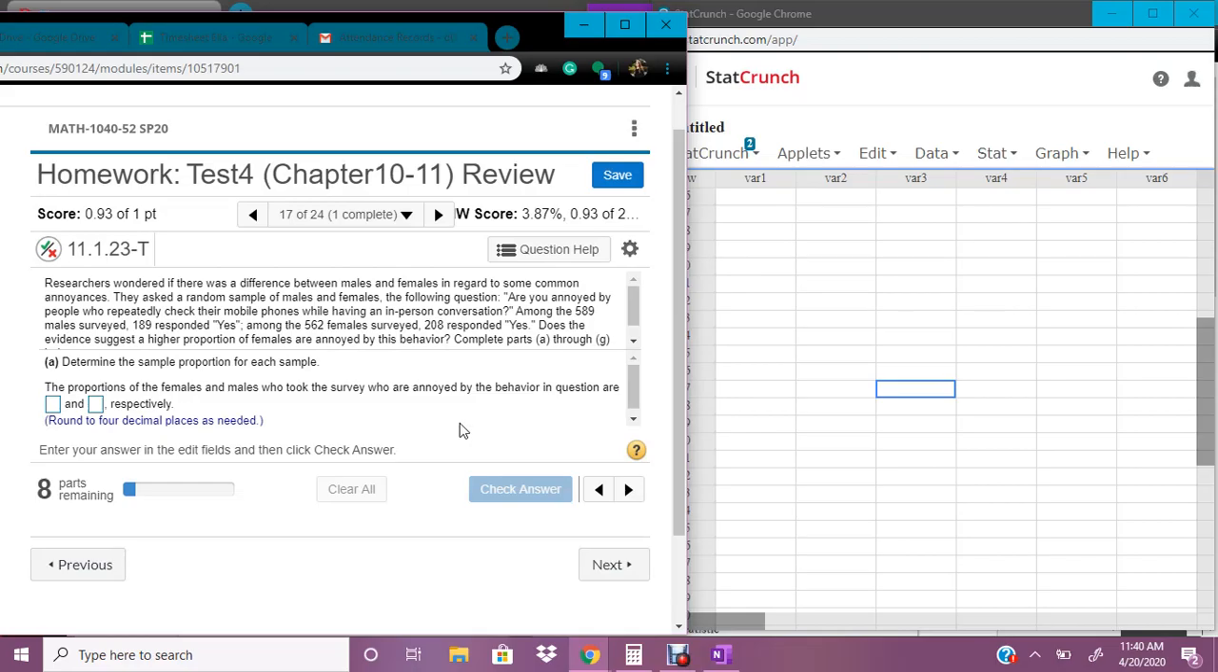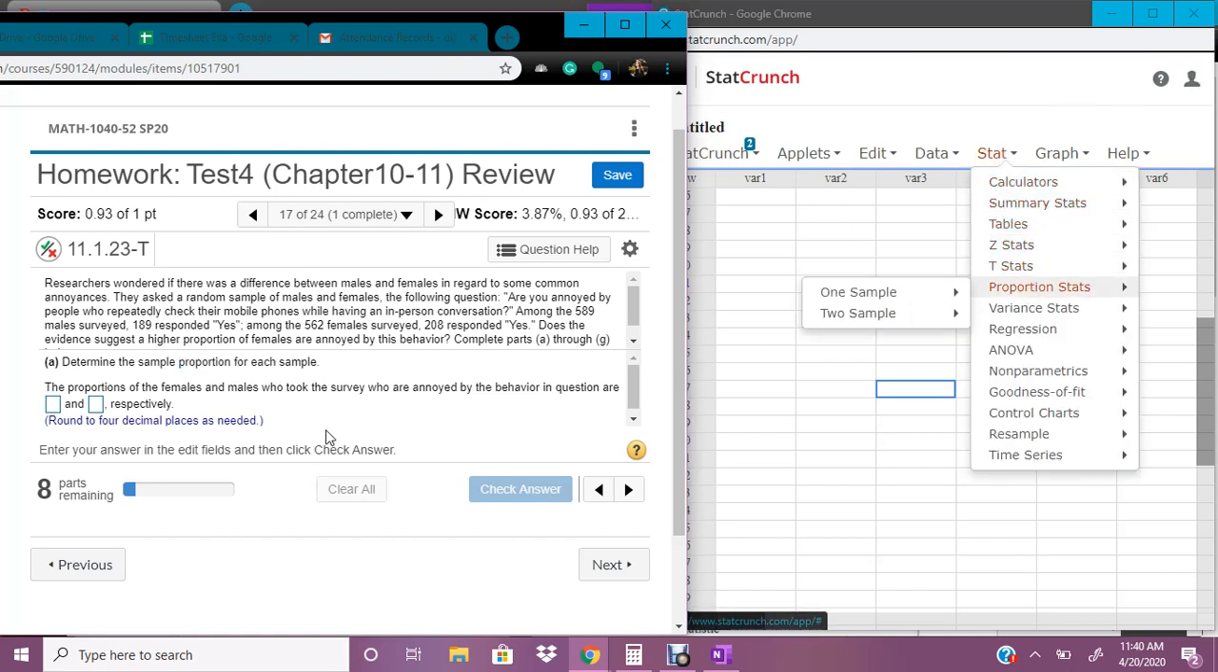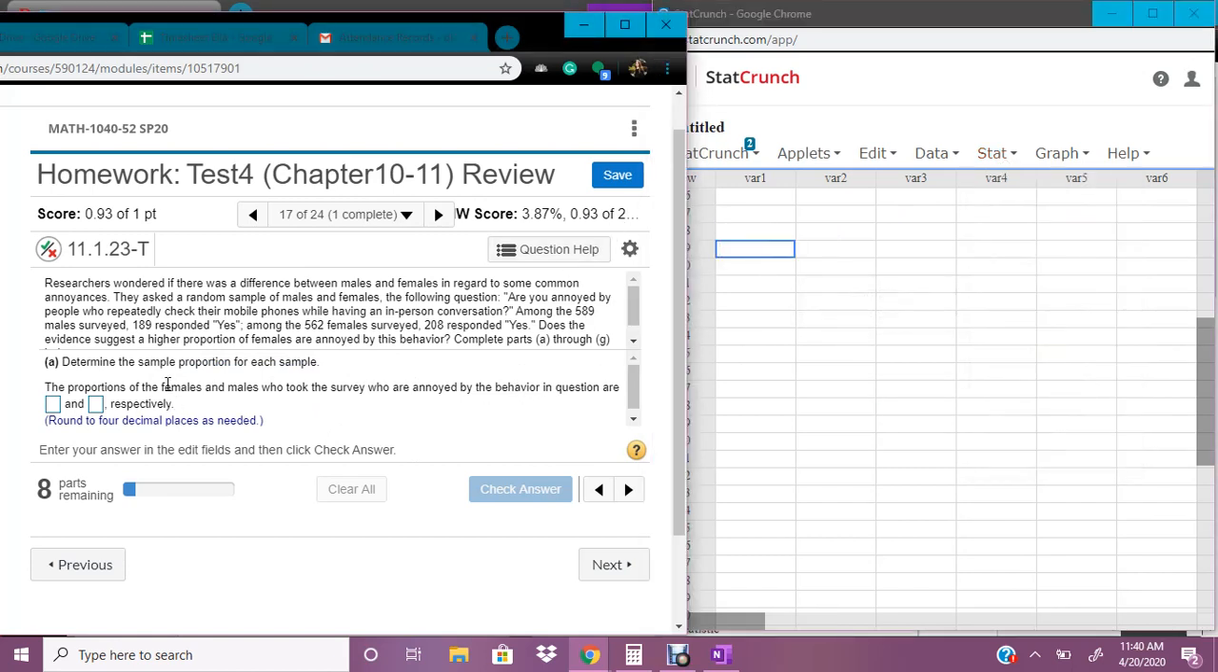Okay, so this is question 17 of the test for review. The first thing that we want to look at is it says sample proportion. So we're talking about proportions and we'll be in proportion stats. First we're going to identify our proportions, which is our successes divided by our number of observations.